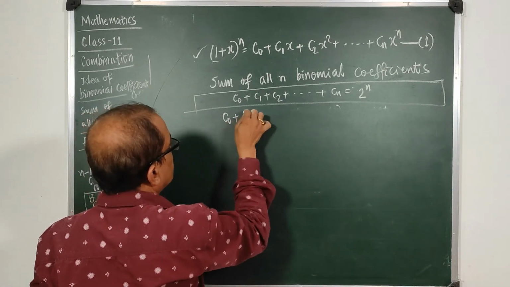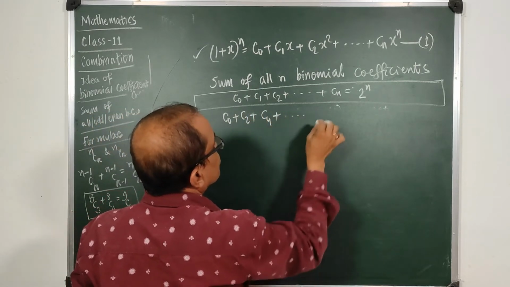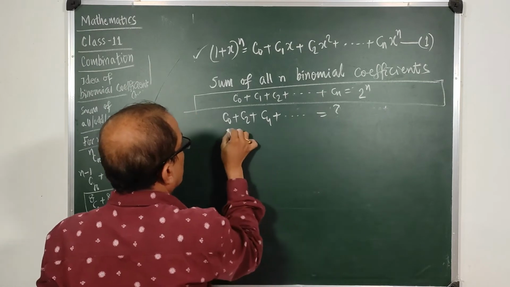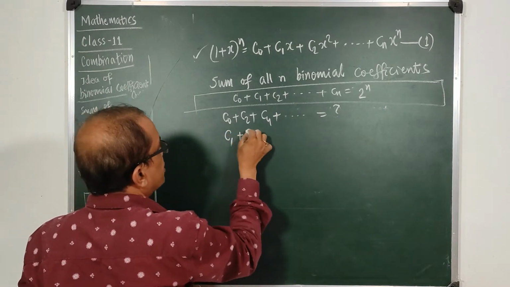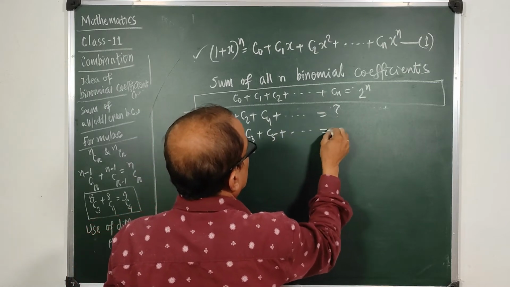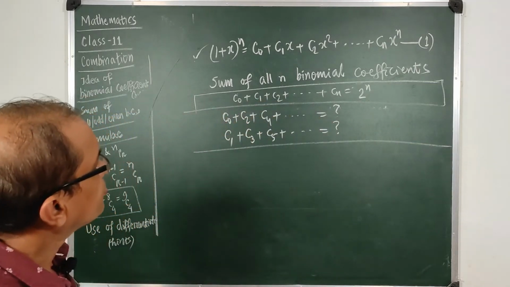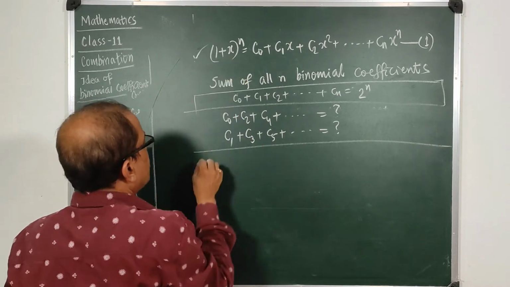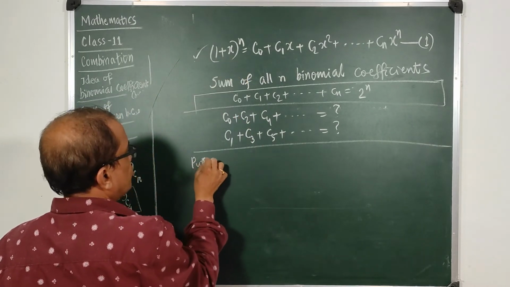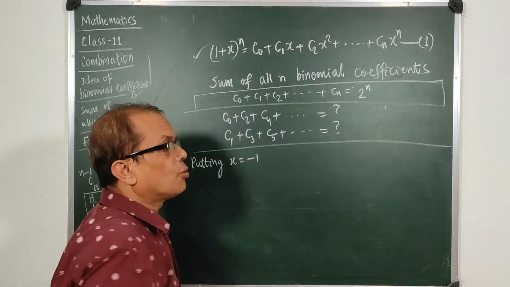What is the value of c0 plus c2 plus c4 plus and so on, and what is the sum of the odd coefficients c1 plus c3 plus c5 plus and so on? How to find these things? If we put x is equal to minus 1,